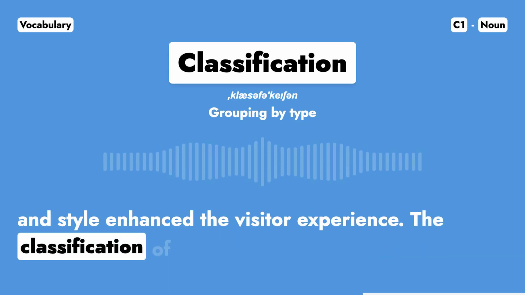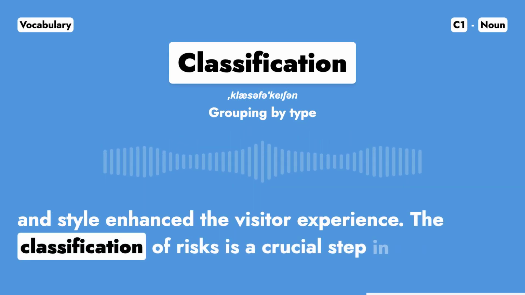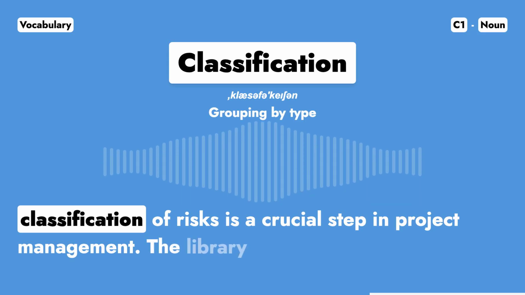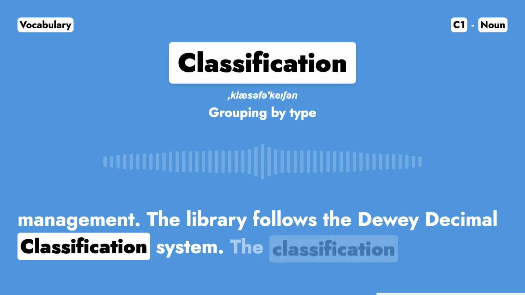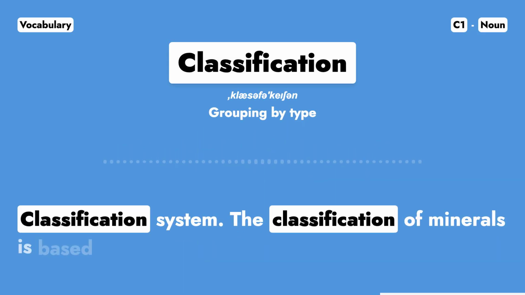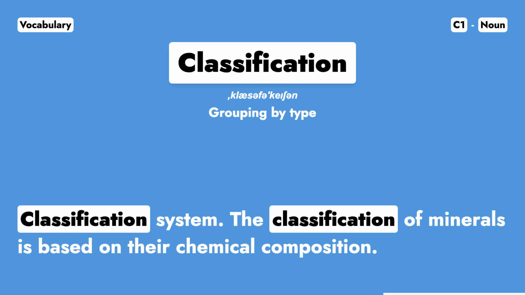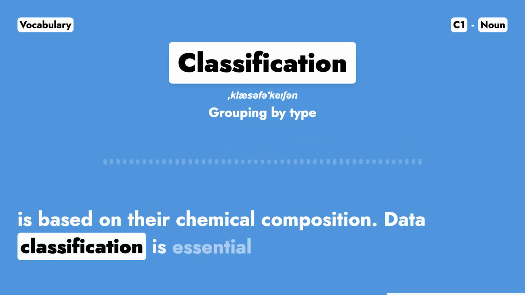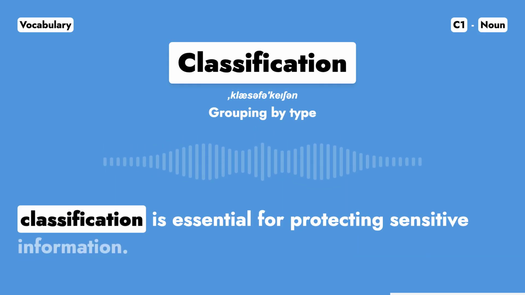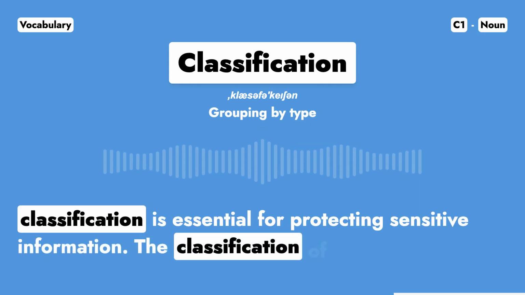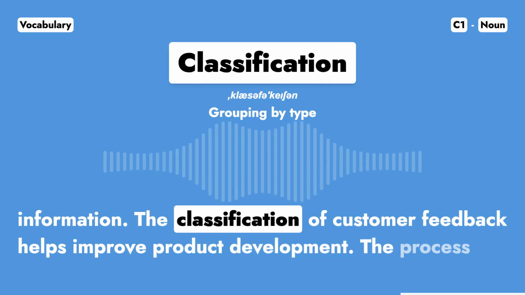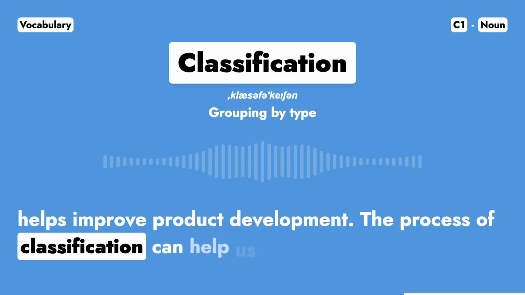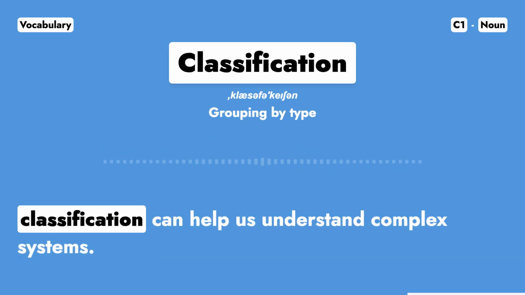The classification of risks is a crucial step in project management. The library follows the Dewey Decimal Classification System. The classification of minerals is based on their chemical composition. Data classification is essential for protecting sensitive information. The classification of customer feedback helps improve product development. The process of classification can help us understand complex systems.